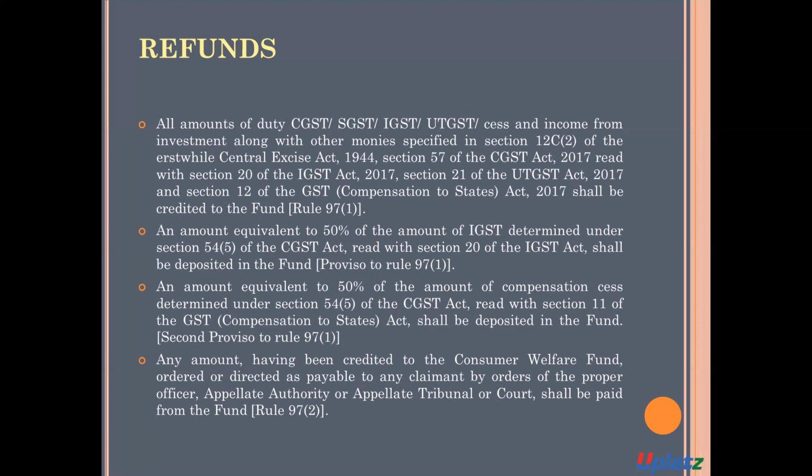Number 3, an amount equivalent to 50% of the amount of compensation cess, which is determined under section 54 subsection 5 of the CGST Act, read with section 11 of the GST Act, shall be deposited in the fund.